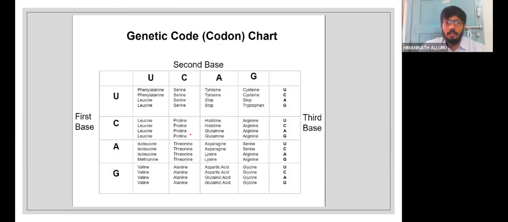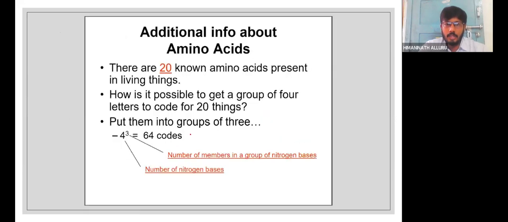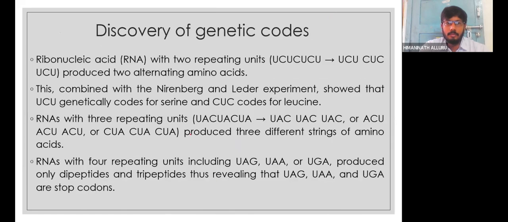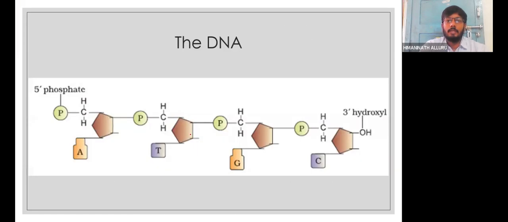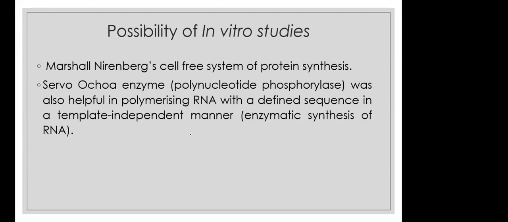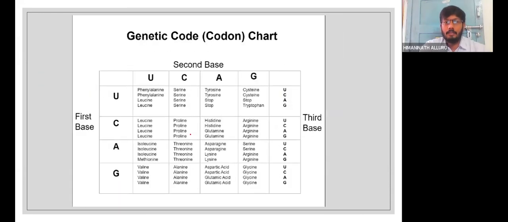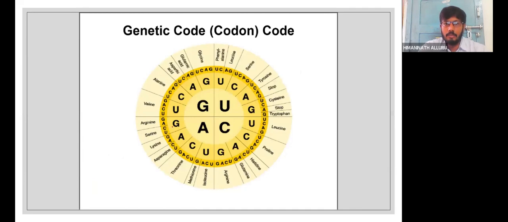G. I think we'll check it in the table, ma'am. What is that? GGA, right, ma'am? In the table itself, we have glycine, sir. GGA codes for glycine. Here also we can have GGA. Yes, GGA codes for glycine.